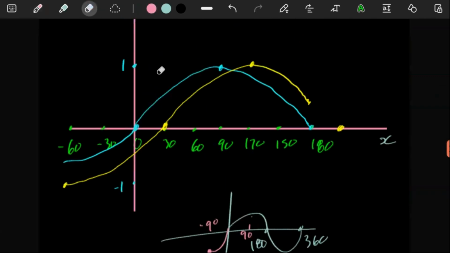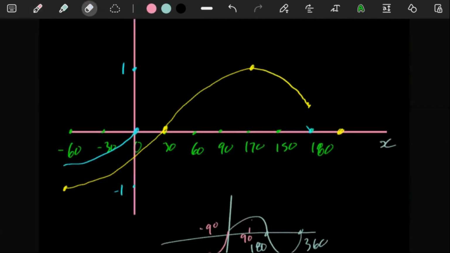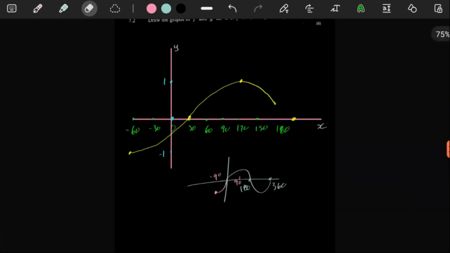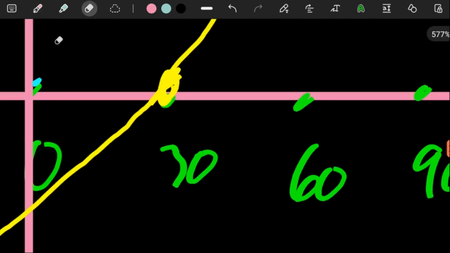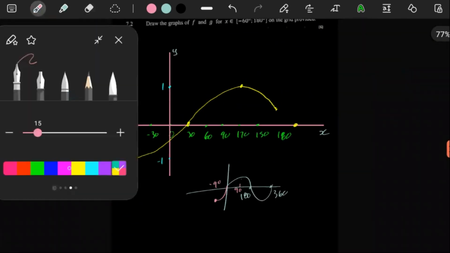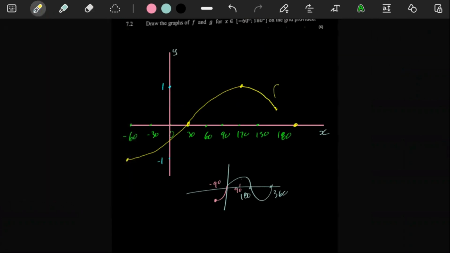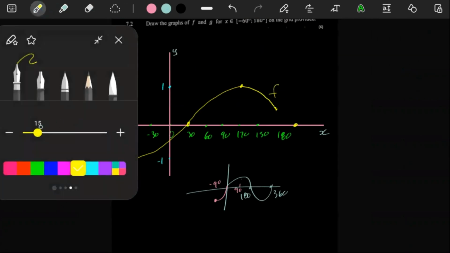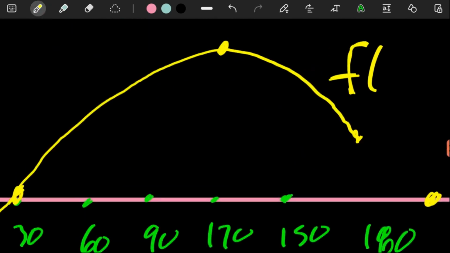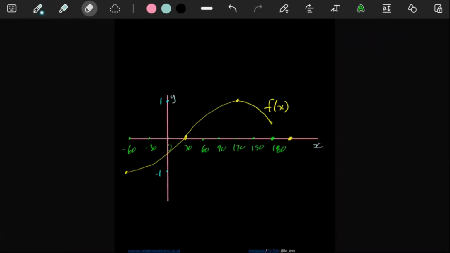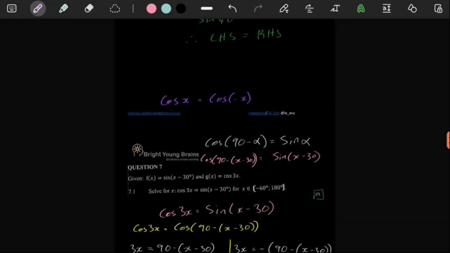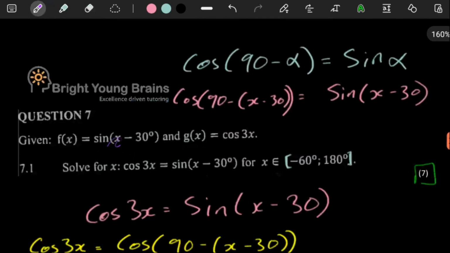So let me remove this blue graph here. It was just there to show how they expect you to draw these equations or these graphs here. So that's the equation of f of x, so we can just label this one f of x. So let's make this bigger, and let's say here f of x. Perfect. Drawing the graph of g of x is going to be a bit easier than the graph of f, maybe almost the same.